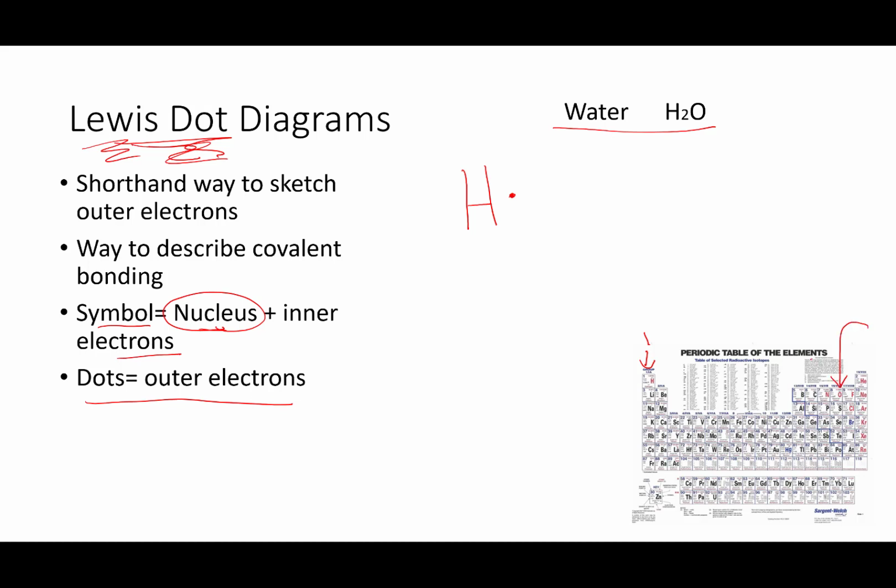It's in group 6A, and as 6A, it has 6 outer electrons. Now, I'm going to use X's for oxygen's electrons just to differentiate from hydrogen. Electrons tend to go all the way around an atom before they buddy up, so there's 6 of them. So 1, 2, 3, 4, 5, and 6. So that's oxygen, that's hydrogen.